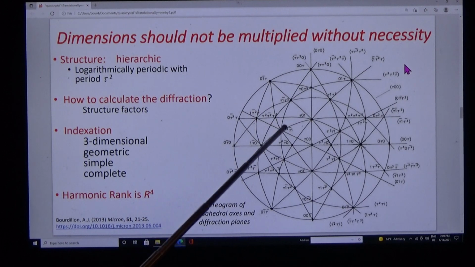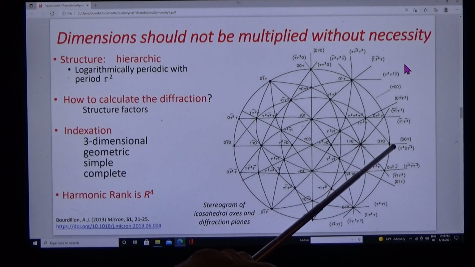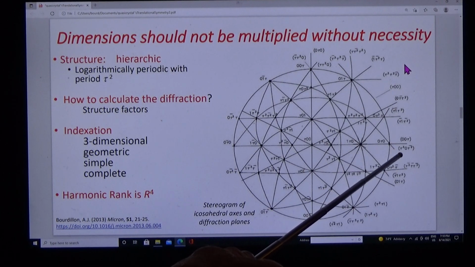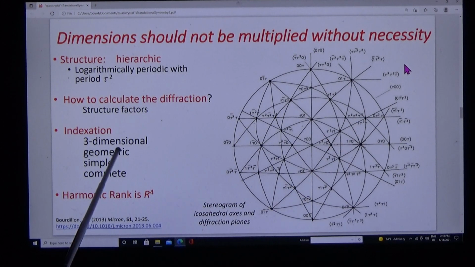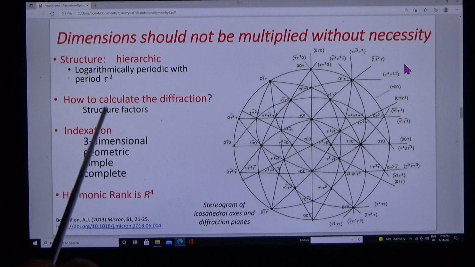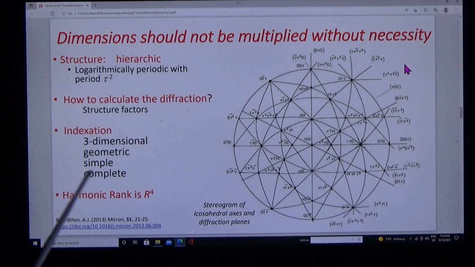Here's a stereogram of the icosahedral structure, and normal to the principal axes are the diffraction planes. They are all three-dimensional, geometric, simple, and complete. Dimensions should not be multiplied without necessity. The harmonic rank is R4.